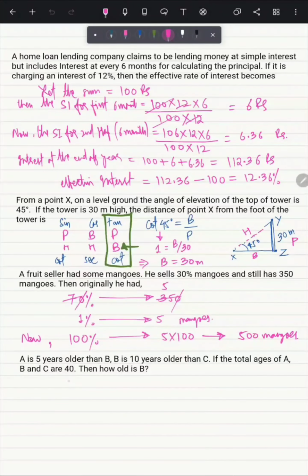So in this question it is given that A plus B plus C equals 40 years.